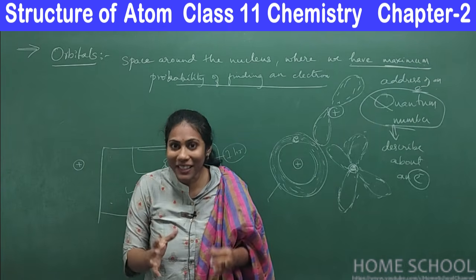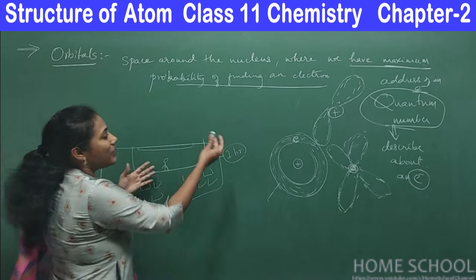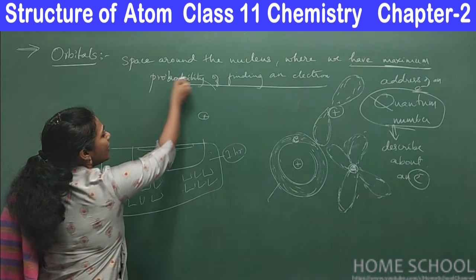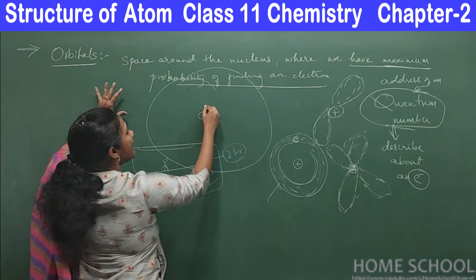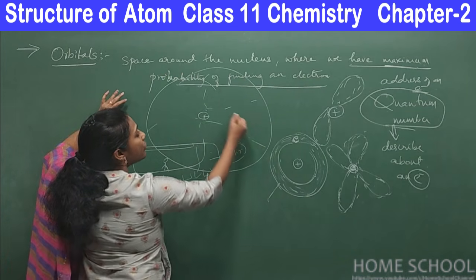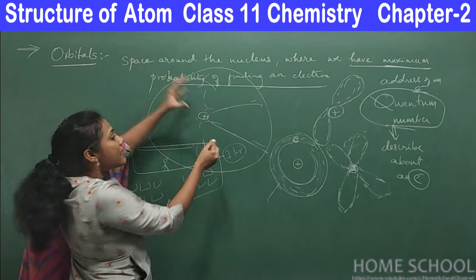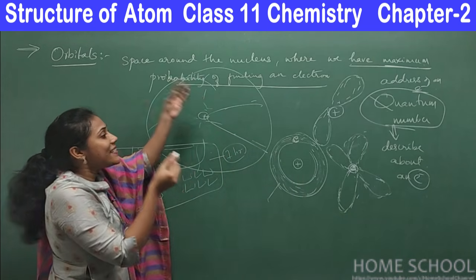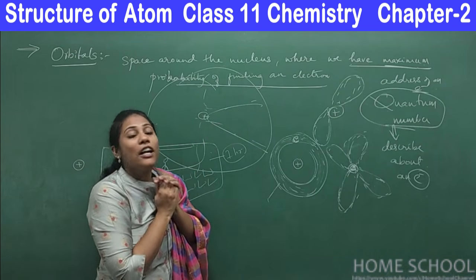Clear? In the same pattern, we are going to study an atom. If this is a nucleus, there is a lot of space around it. This entire space we divide into smaller major regions, and each major region is again divided into smaller regions. We are going to find in which smaller region exactly our electron is located.